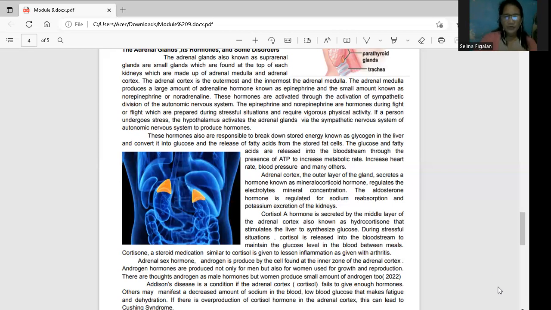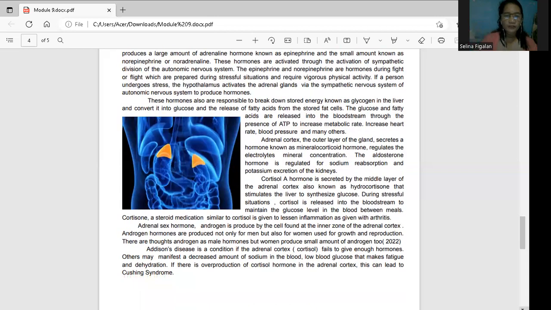Adrenal sex hormone, or the androgen, is produced by the cells found in the inner zone of the adrenal cortex. Okay, androgen hormones are produced not only for men, but also for women. Well, upon reading this, class, ngayon ko na-realize that is the reason why may mga testosterone ako nakikita sa among women, but in a minimal amount. Ano yung nire-release? The ovaries release the sex hormones, the estrogen and the progesterone. The one that releases the testosterone among women ay ang inyong adrenal cortex.